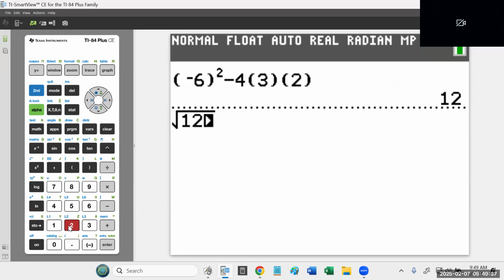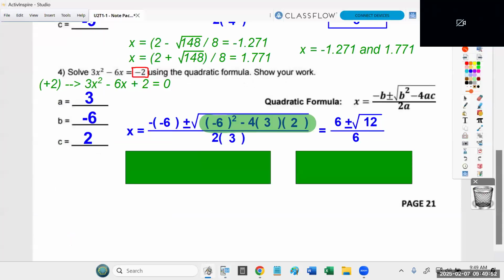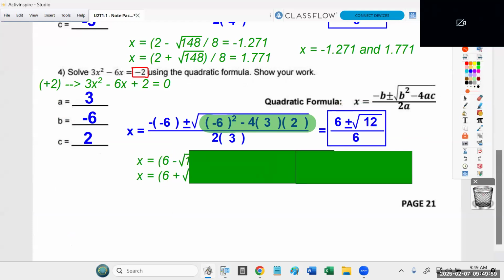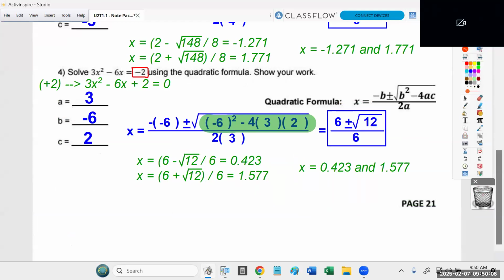By the way, I know the square root of 9 is 3. I know the square root of 16 is 4. So the fact that 12 is between 9 and 16 tells me I'm not going to get a whole number. I'm going to get something between 3 and 4. And I get 3.464. So this is our final answer. Again, if you want to show the work of what do I get for 6 plus or minus the square root of 12, all divided by 6, and you want to give me those decimals, no problem. I'll take it. But you can stop here.